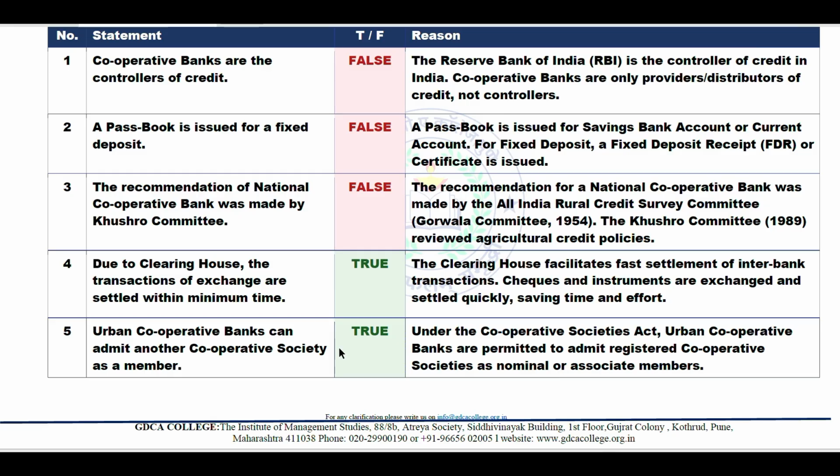Number 5, cooperative banks can admit another cooperative society as a member. Yes, it is true. Why? Under the Cooperative Society Act, urban cooperative banks are permitted to admit registered cooperative societies as nominal or associate members.